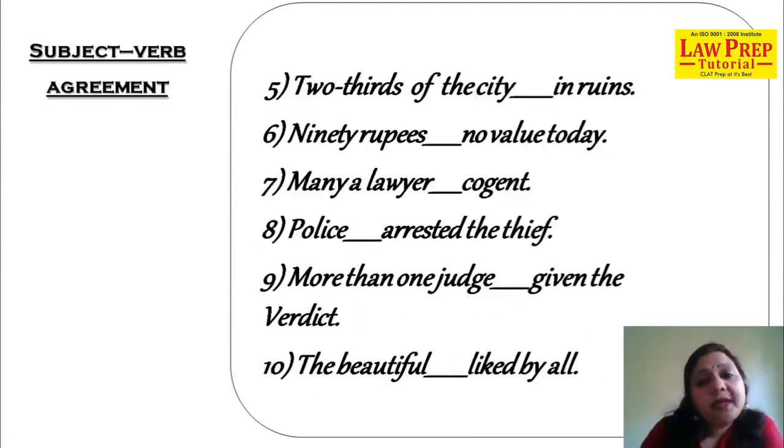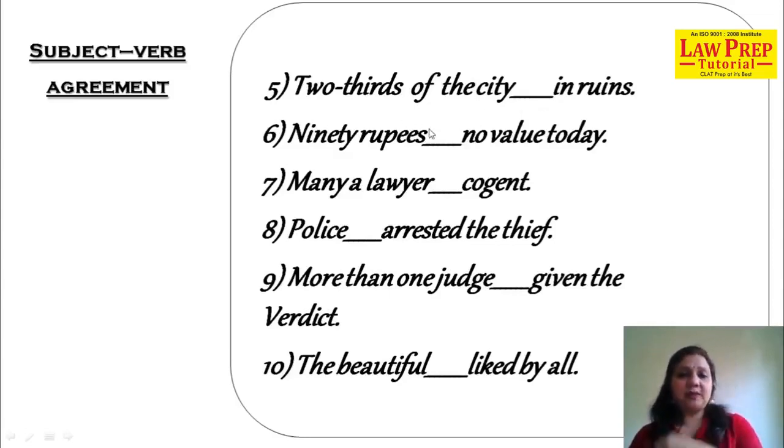2/3. Now which rule am I applying? The rule of fraction. In the fraction rule, you have to see whether the noun is singular or plural. If it is a plural noun, it will be a plural verb. If it's a singular noun, it will be a singular verb. 2/3 of the city. Singular noun, so the verb would be singular, is. Right. 90 rupees. Now we are talking of rupees. I'll come up with this rule in the next session, the next video. When we are talking of an amount, we always take it in singular form. So the answer here I'm taking is has. I'll be discussing this rule in the next video related to subject verb agreement.